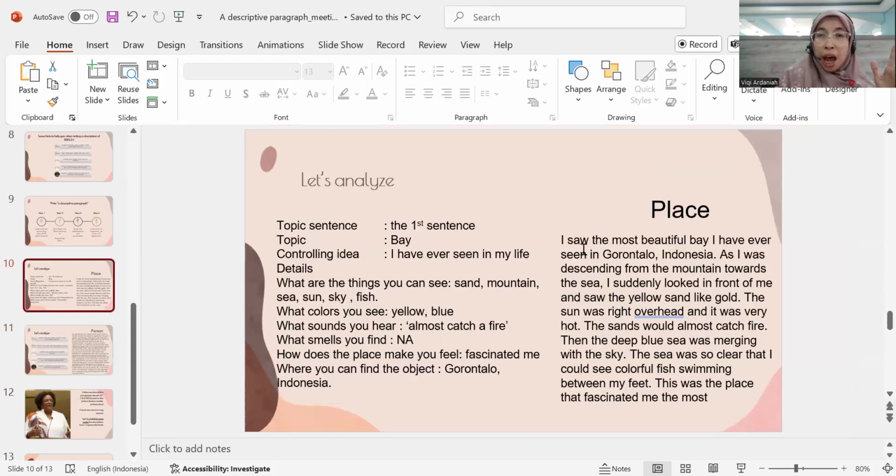I saw the most beautiful bay I have seen in Gorontalo, Indonesia. So the topic sentence is the first sentence, the topic is bay, and the controlling idea is "I have ever seen in my life." Okay. What other things can you see? Sand, mountain, sea, sun, sky, fish. What colors do you see? Yellow, blue. These are only hints that we give to assist you in arranging the description of a place.